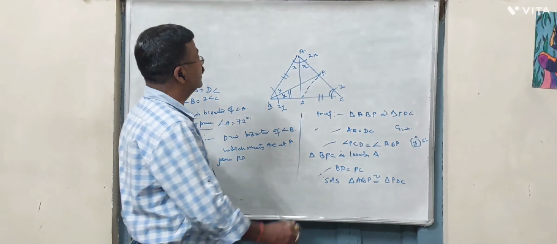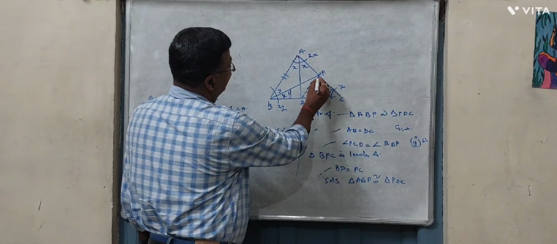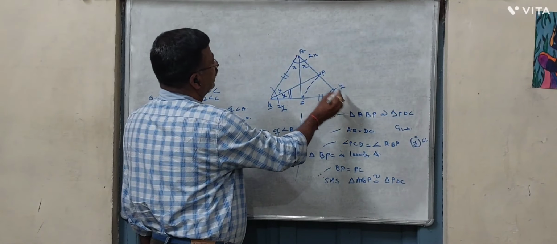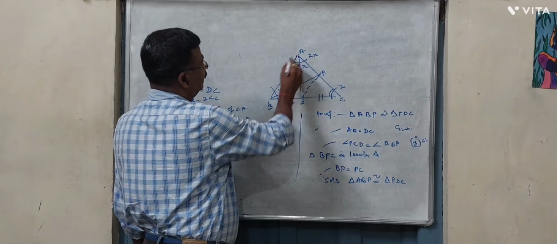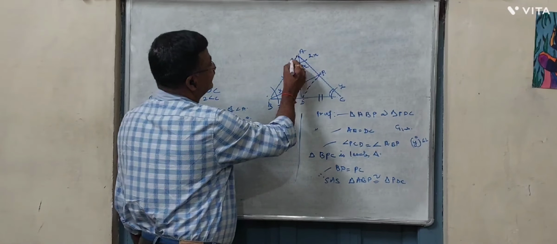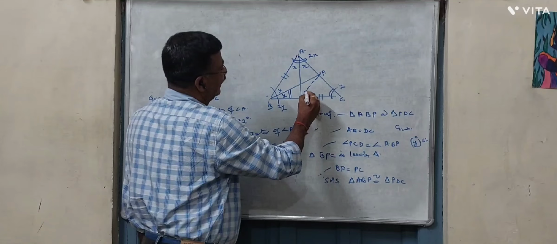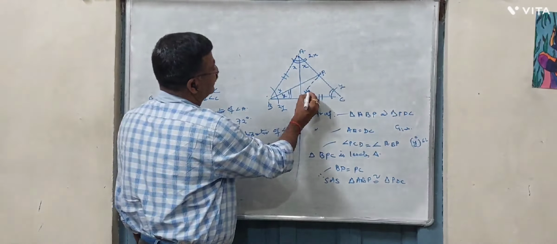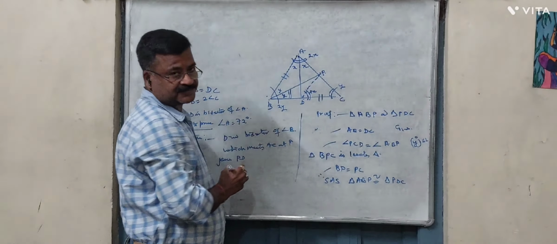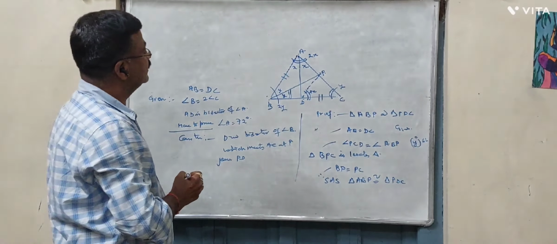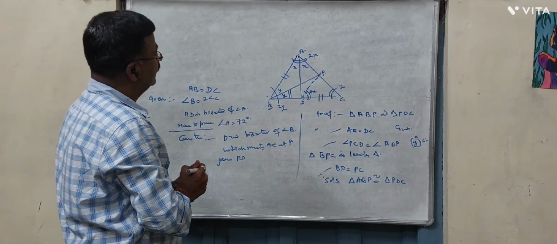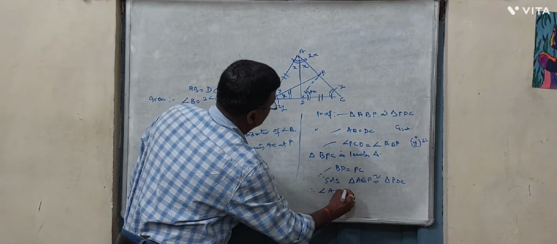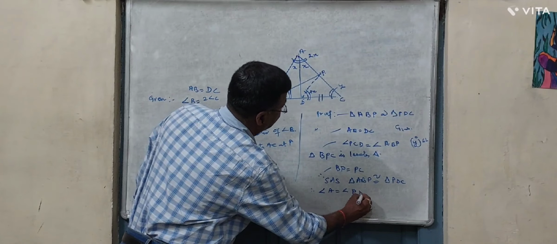Now, if we overlap this triangle PDC on ABP, then this angle A will coincide with angle D. Therefore, this angle D becomes 2x. Therefore, angle A is equal to angle PDC.